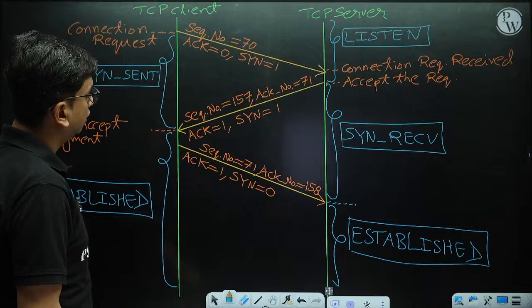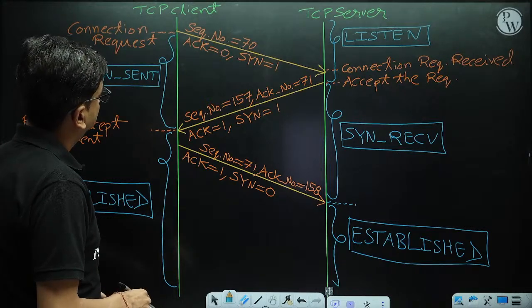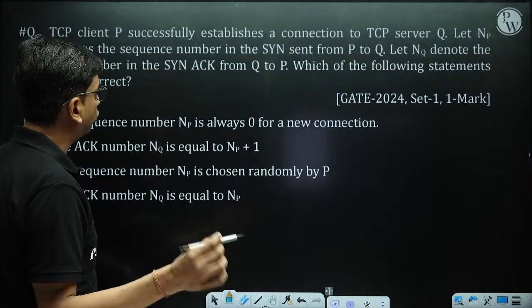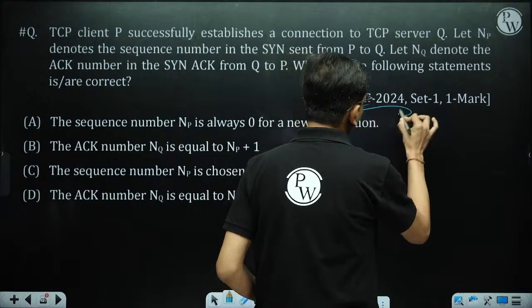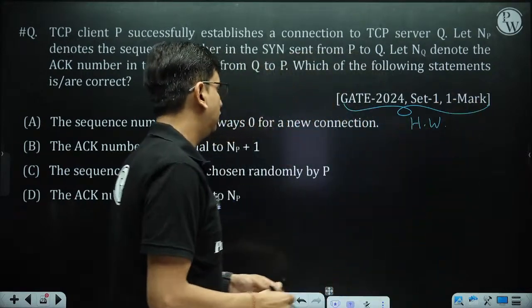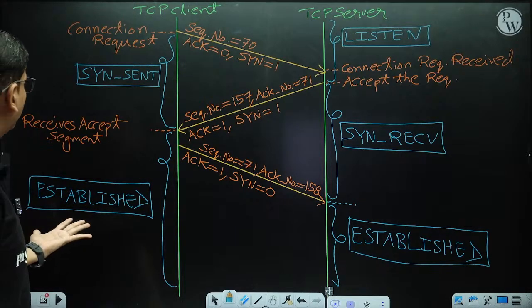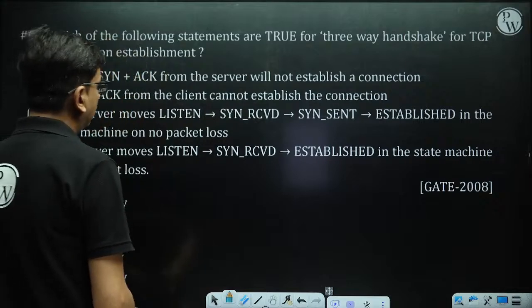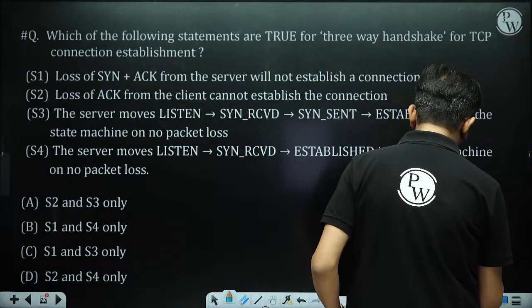So here you will find out that there are two questions in GATE. I am giving them to you as homework questions: the 2024 ISC Bengaluru question, based on this picture you are able to answer it. And there is one more question, a 2008 question, that is also a homework question.